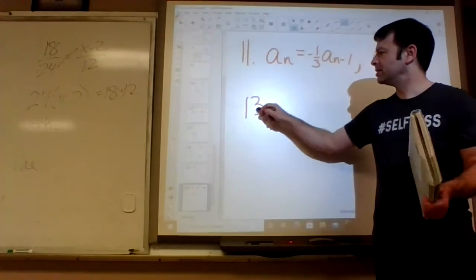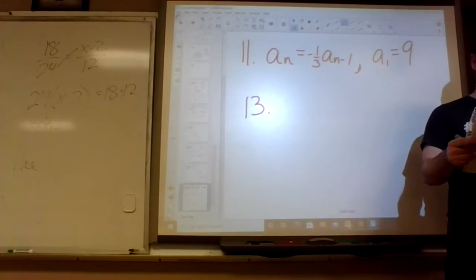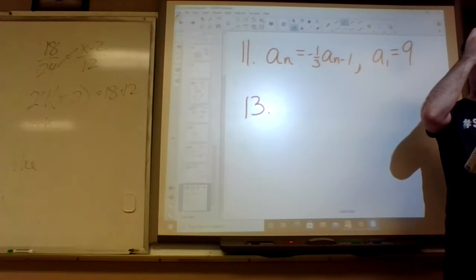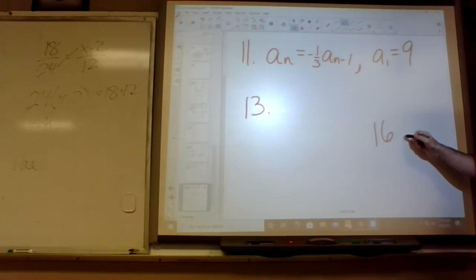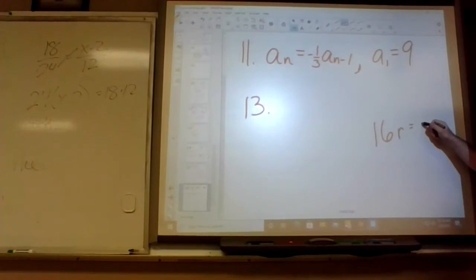13. Let's see. So, what are we multiplying by in 13? How do you get from 16 to 12? 3/4. Right. 12 over 16 reduced to 3/4.